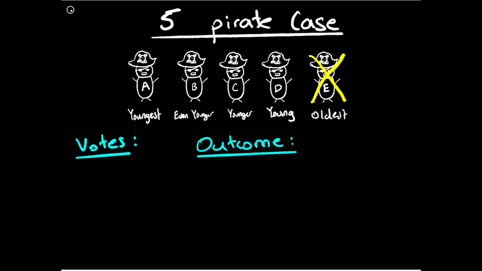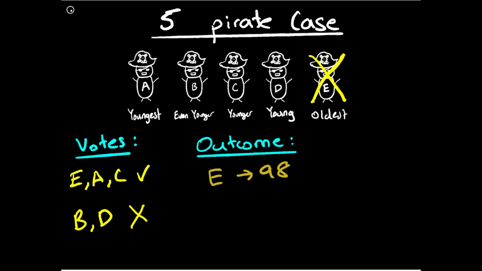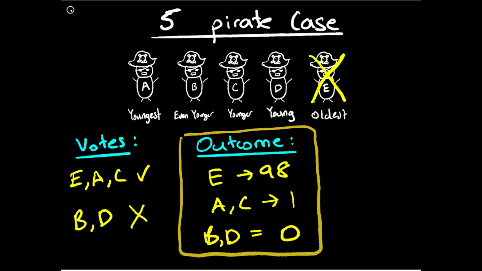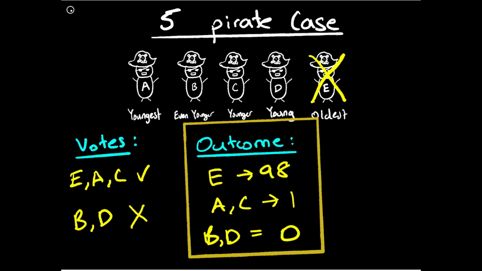So what actually happens here is that E, A, and C all vote yes, while B and D vote no, and the final outcome is E gets 98, and A and C each get 1, while B and D each get 0. This is our final outcome for what happens in the 5-pirate case.